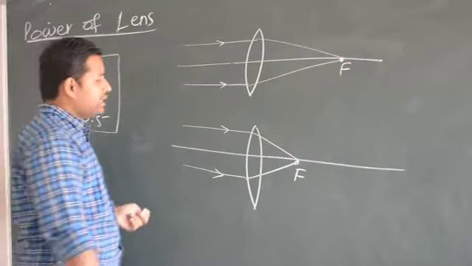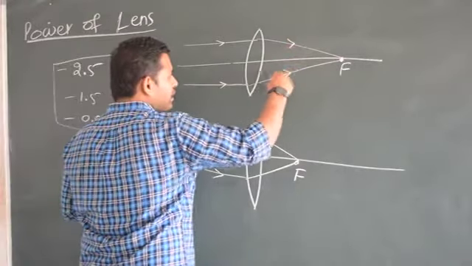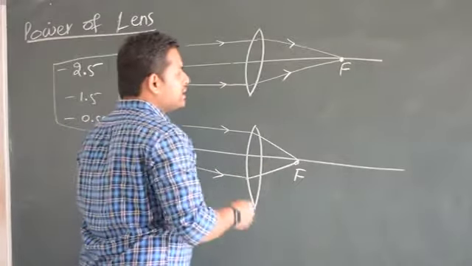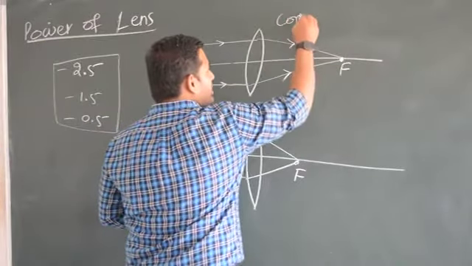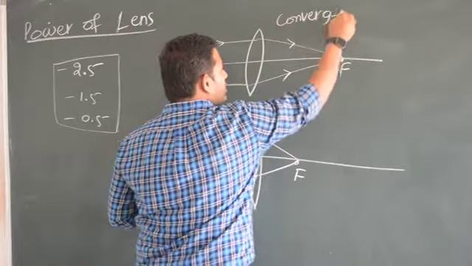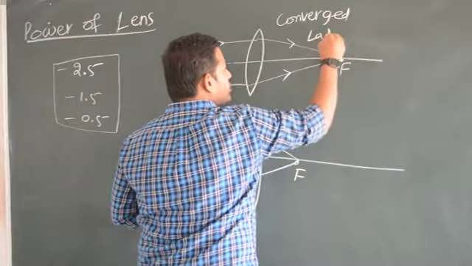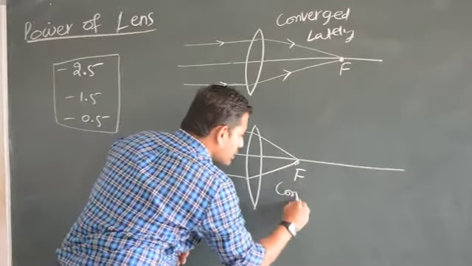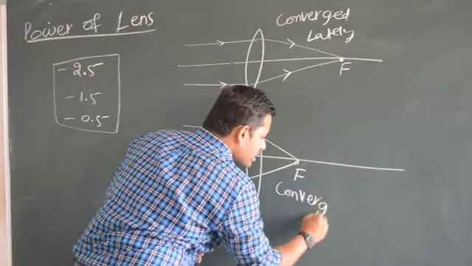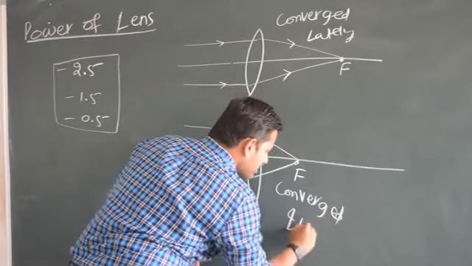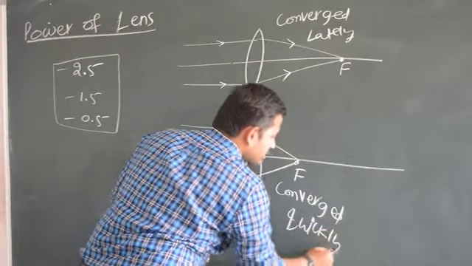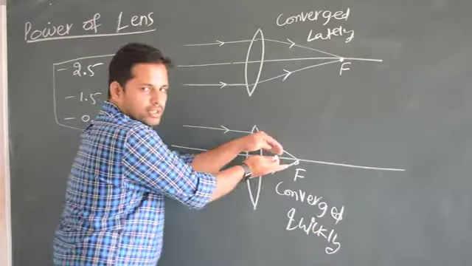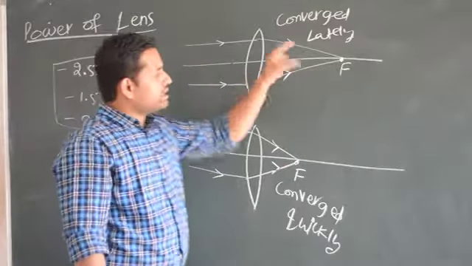Observe this. Here, the rays of light are getting converged lately. They are getting converged, that is for sure, but slowly. Here, they are converged quickly. Immediately after the lens they are converged like this. Now here they are getting converged lately.